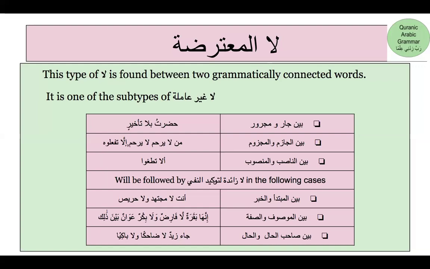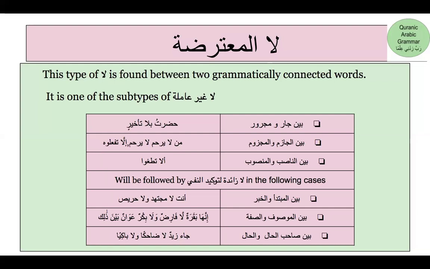An important feature of this la is that it is one of the subtypes of la ghair amila. So what does it mean? It means it's not going to change the i'rab of what follows it. The word that comes after this la remains unchanged in i'rab. It has no effect on the i'rab of a word that follows it. Therefore, it is one of the subtypes of la ghair amila, just like la lil mudare, la lil madin. This is also going to be la ghair amila.